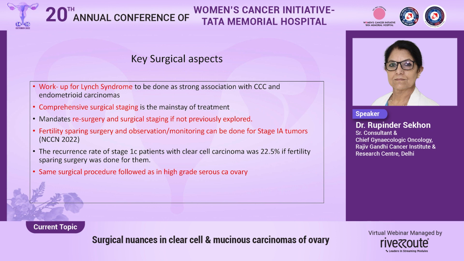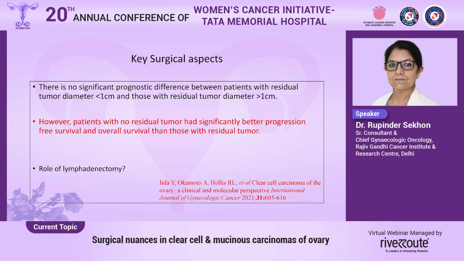The same surgical procedure is to be done as we do for high-grade serous ovarian carcinomas. Now, there is no significant prognostic difference between patients with residual tumor diameter of less than 1 centimeter or more than 1 centimeter. However, for patients with no residual tumor, there is a significantly better progression-free survival than for those where some amount of tumor is left behind, regardless of the size of the tumor left behind.